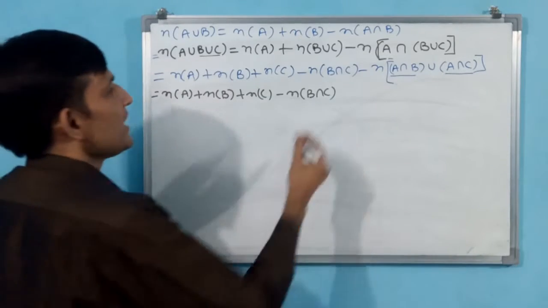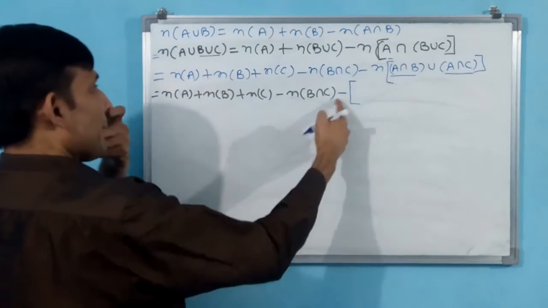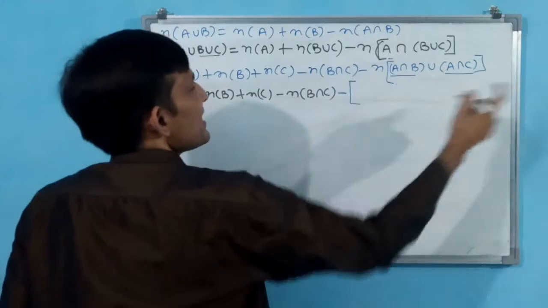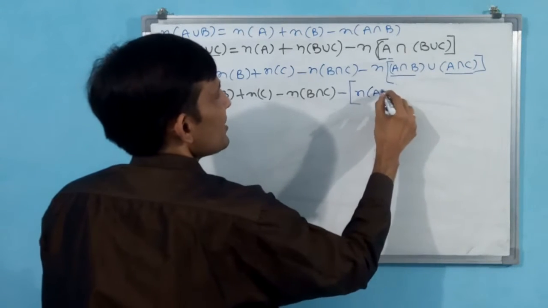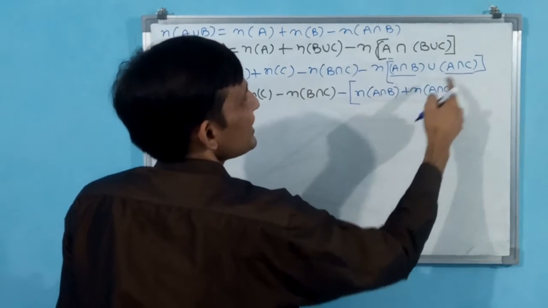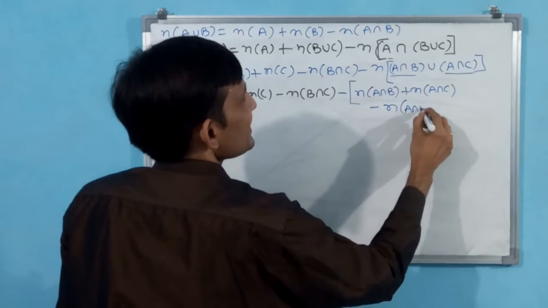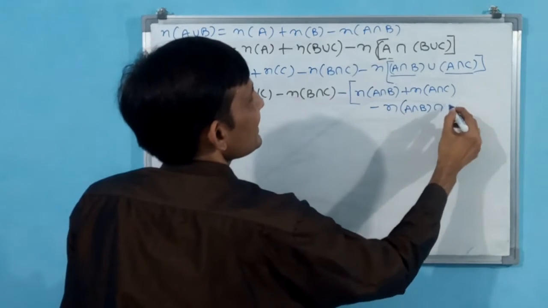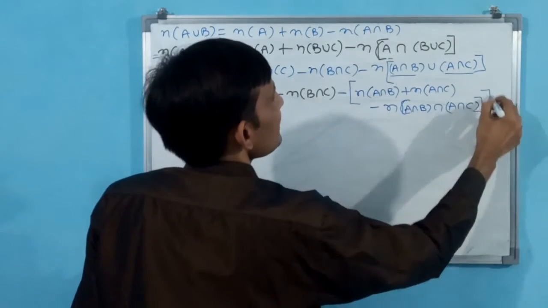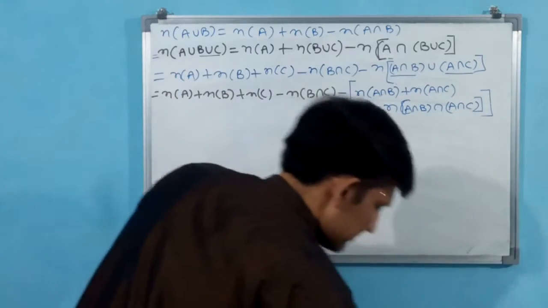Let me do minus n of A union B, because minus is there. n of A plus n of B minus n of A intersection B. n of A means n of A intersection B plus n of A intersection C, n of B minus n of A intersection B intersection A intersection C. Is it correct?